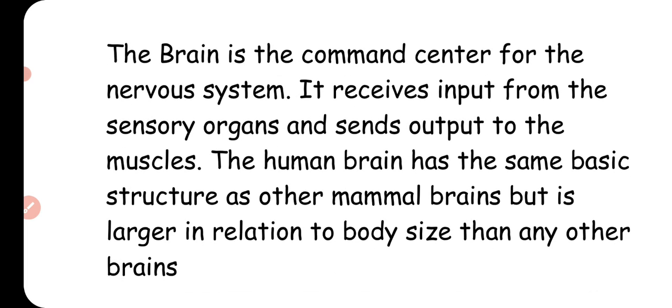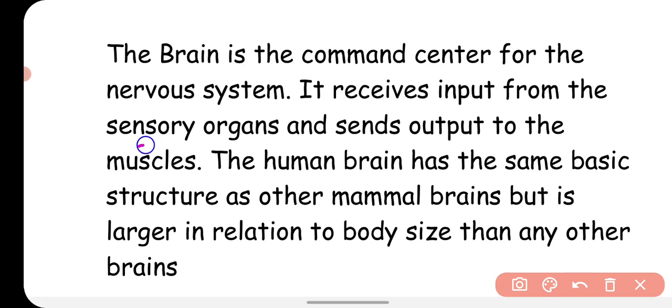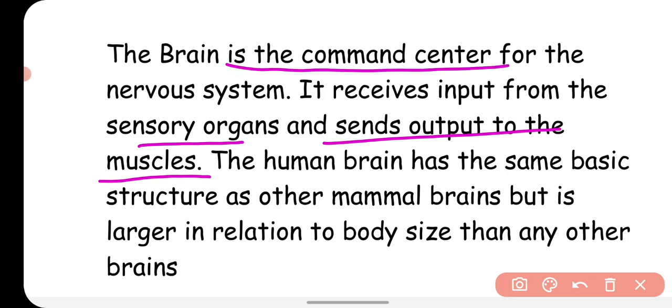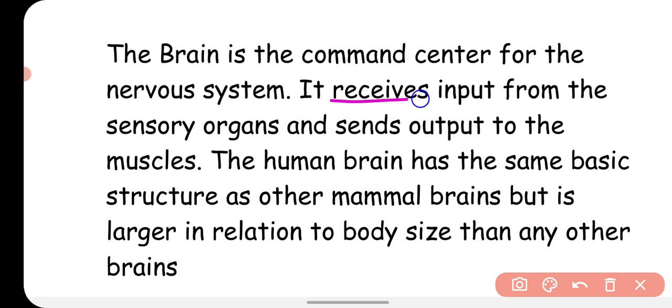It receives input from the sensory organs and sends output to the muscles. It receives the input from different parts of your body, from different sensory organs, and it sends the output, meaning commands and orders, to different parts of your body like muscles and glands.